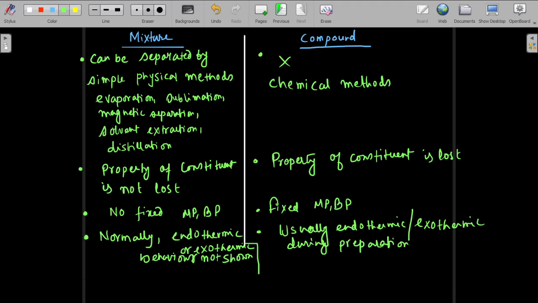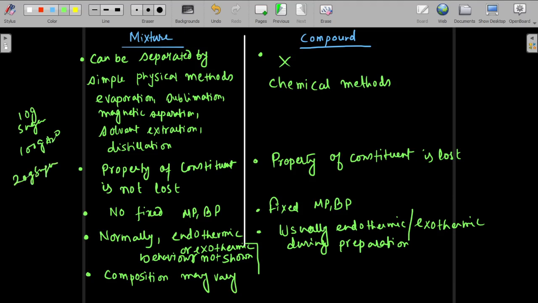Next, very important point, composition may vary. Composition in a mixture may vary. Okay, because you can put 10 gram sugar in 100 gram water, it remains sugar water, right? You can also put 20 gram sugar in 100 gram water, it still remains sugar water.